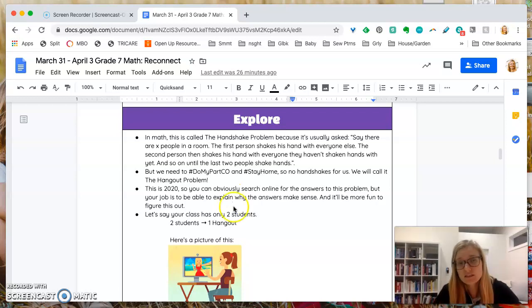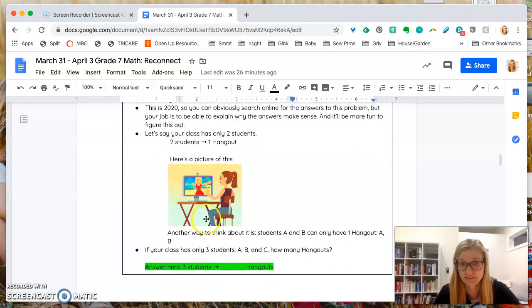Okay? Let's look at our handout. Here's a picture of it. We can see this lady talking to this lady. There are 2 people. They have one hangout. Another way to think about it, I could think about it with monkeys and puppies as my 2 people, and they have one hangout because it's just monkey and puppy. But I can also think, okay, well, I could have student A and student B. And the only way to have a hangout is A and B have a hangout together.